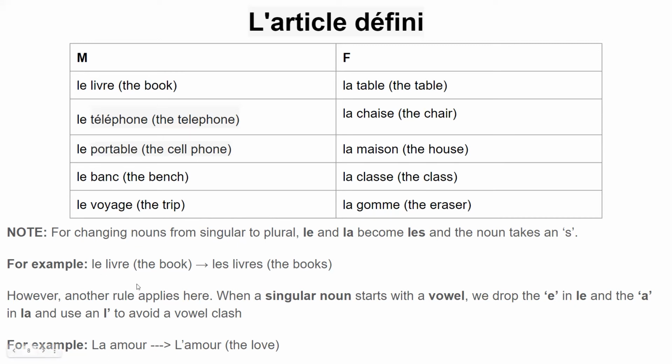But this is not all. Definite articles in French are slightly more complicated because when a singular noun starts with a vowel, we drop the e in le and the a in la and use an l apostrophe to avoid a vowel clash. Which means that a word like amour, which begins with the alphabet a, despite being feminine, won't be preceded by la, but instead l apostrophe, because the a in la has been dropped or rather replaced with an apostrophe to avoid a vowel clash. And that's why we don't say la amour, but l'amour, which means the love in French.